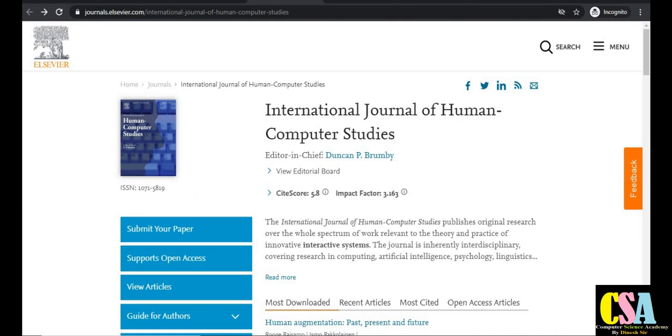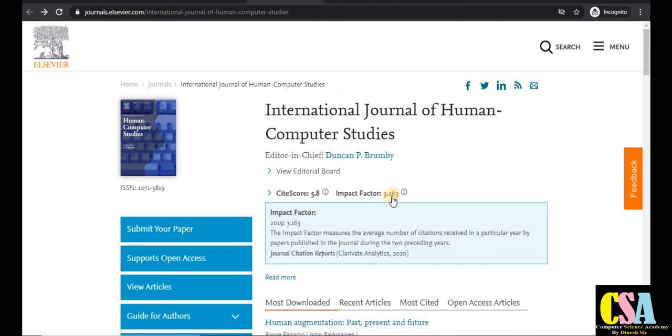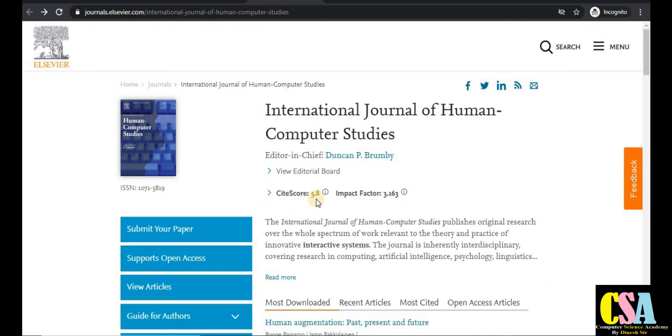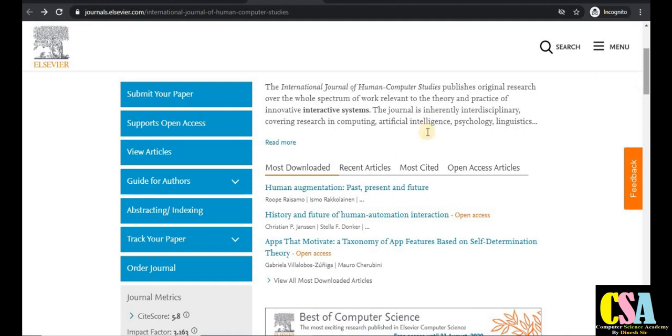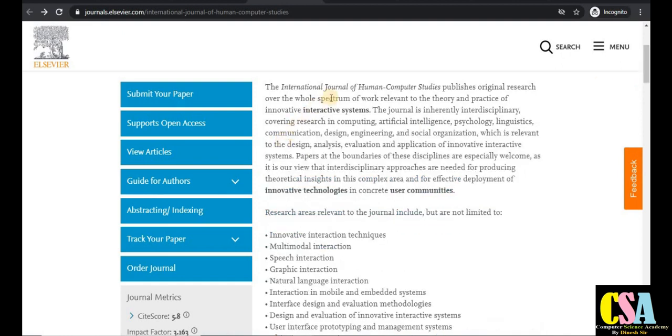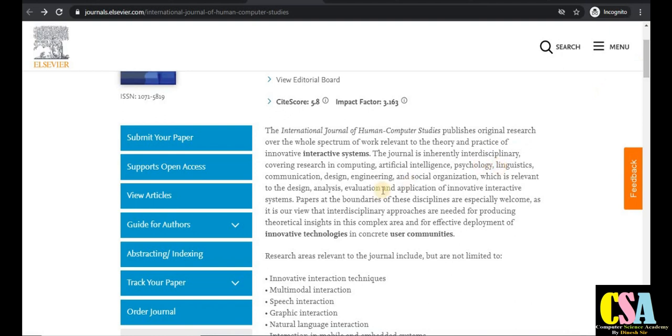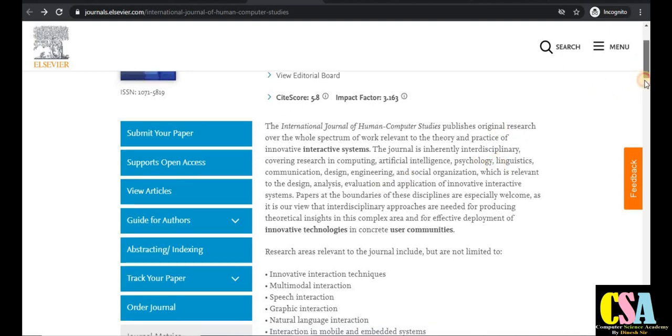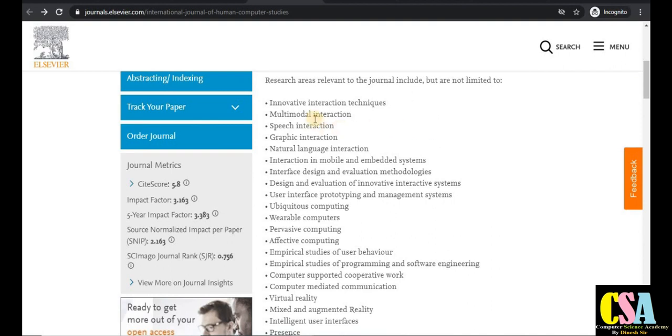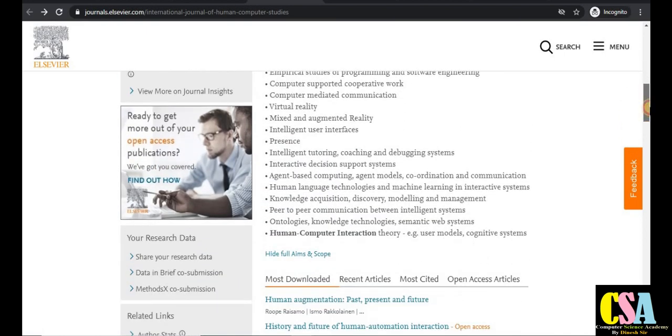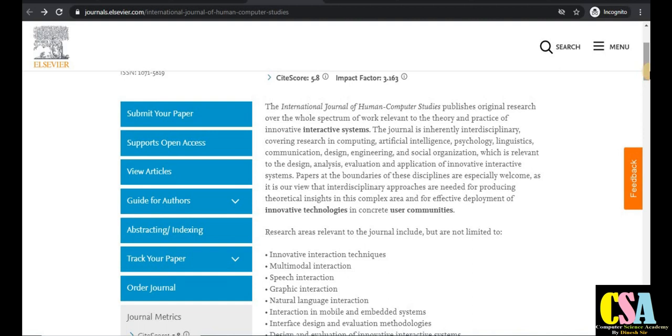The next journal is the International Journal of Human-Computer Studies, and the publisher is Elsevier. The impact factor is 3.1, which is very good, and the CiteScore is 5.8. Read the aim and scope carefully for your research paper. You can read about innovative interaction techniques, multimodal interaction, speech interaction. If your research area comes under these points, then publish your research paper here.